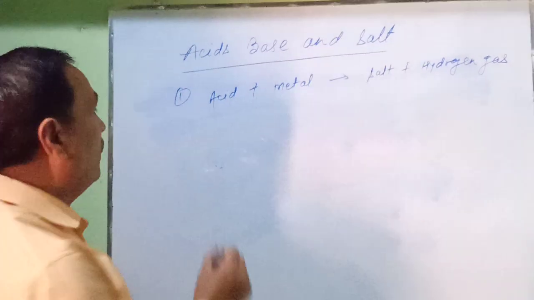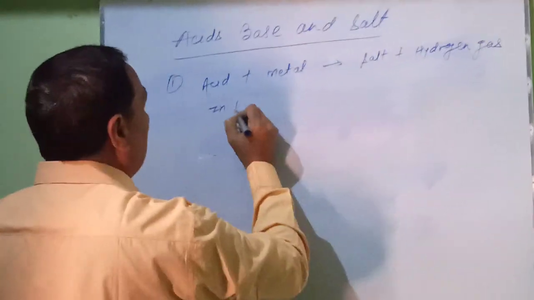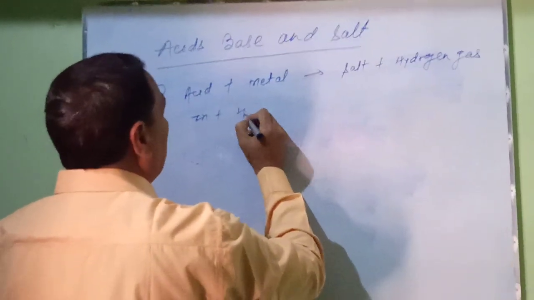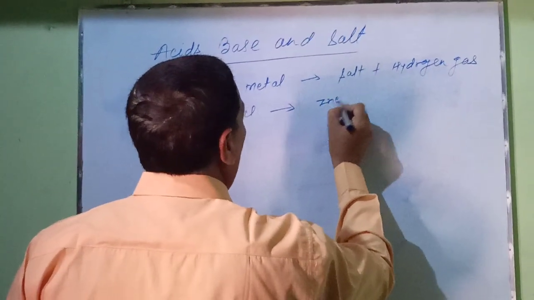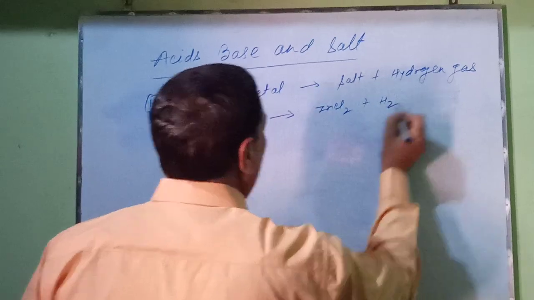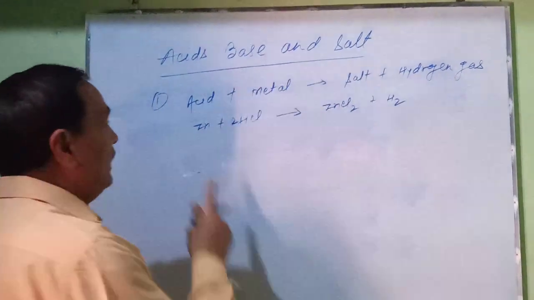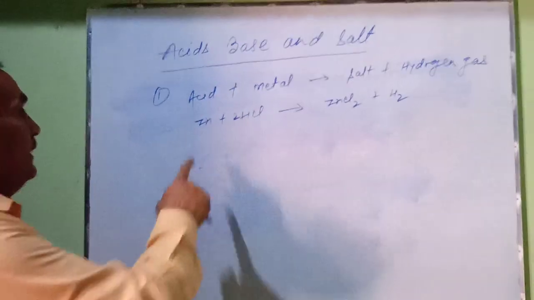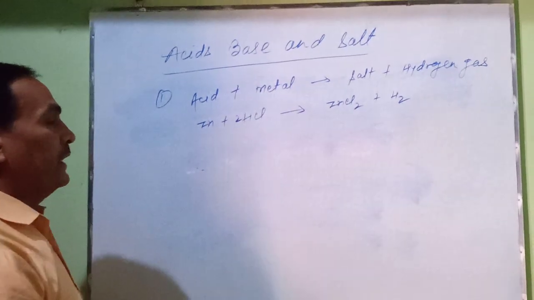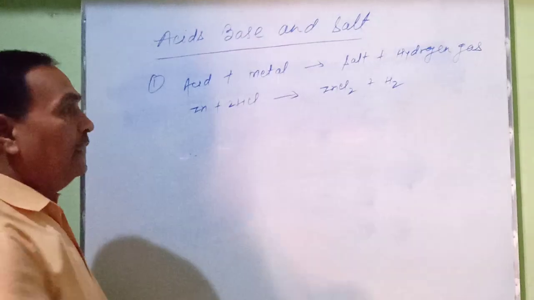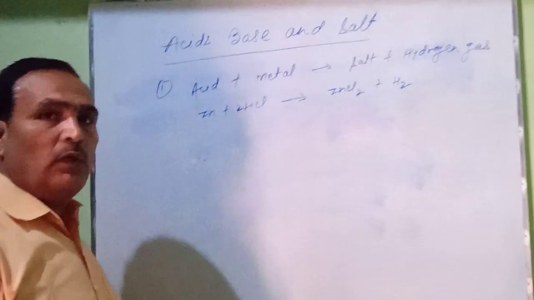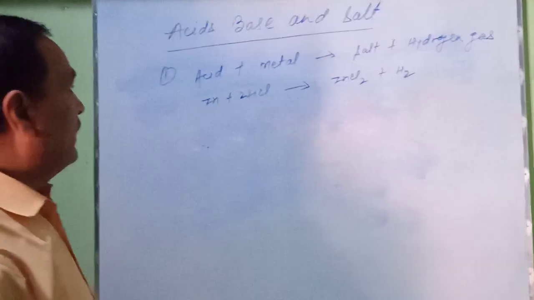For example, when zinc metal reacts with hydrochloric acid, it forms zinc chloride and releases hydrogen gas. In this chemical equation, zinc displaces hydrogen from hydrochloric acid to form zinc chloride, a chloride salt, and releases hydrogen gas.